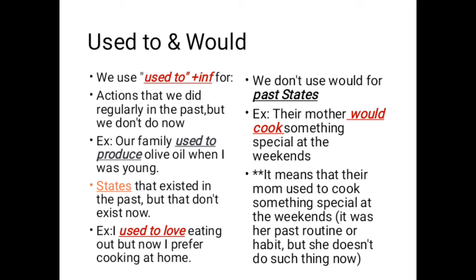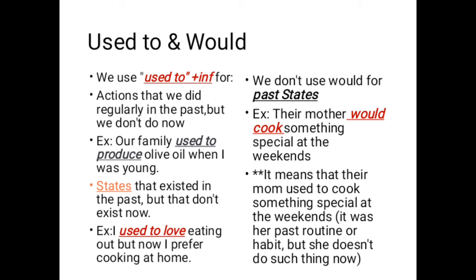The second usage, we use used to plus infinitive to express states that existed in the past but don't exist now. I mean verbs that express emotions or express states. For example, I used to love eating out, but now I prefer cooking at home. So this is the usage of used to plus infinitive. So what is the difference between used to and would?